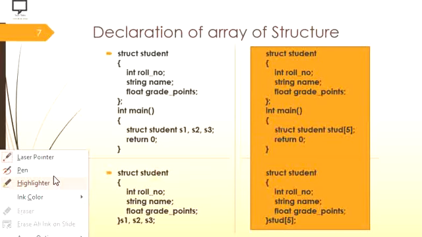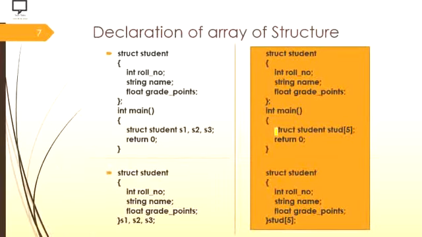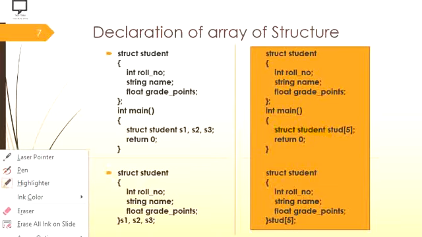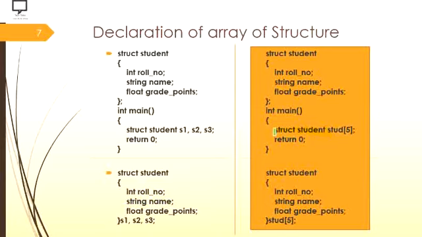So I will highlight that this is your data type, and this color is not visible, so let me change the color. Okay, I am going to use this one. Yes, here you can see that this is the data type of my variable, that is the student structure, which is my user defined data type.